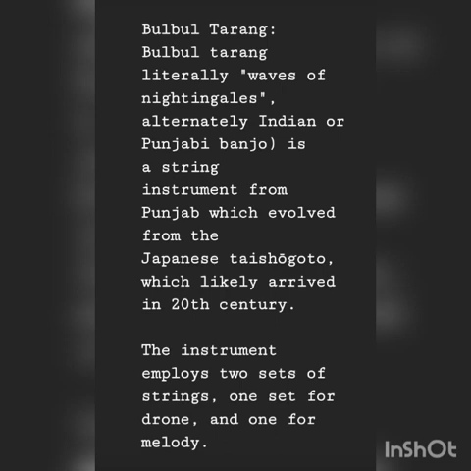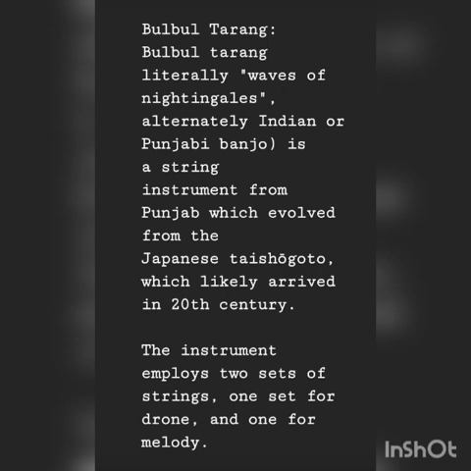As the name suggests, it is a kind of gurmukhi, which is a string instrument from Punjab, which evolved from the Japanese taishogoto. And you know what? Its name literally means waves of nightingales.